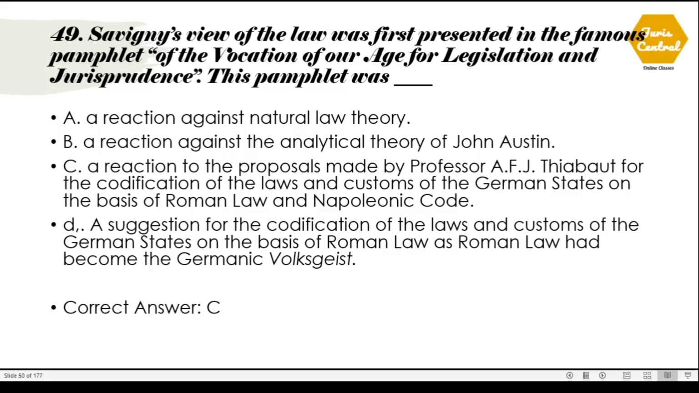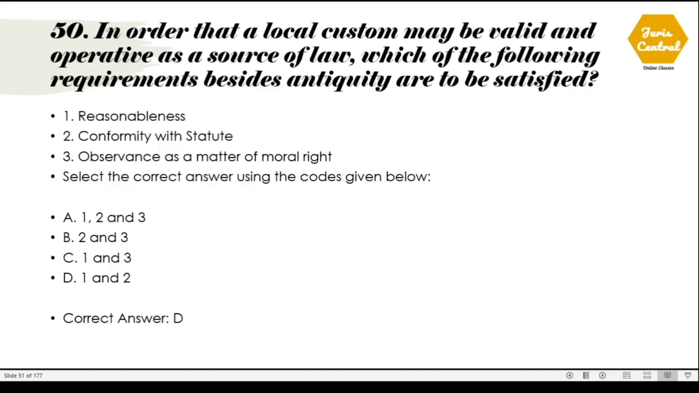It is a reaction to the proposals made by Professor A.F.J. Thibaut for the codification of the laws and customs of the German states on the basis of Roman law and Napoleonic code. 50. In order that a local custom may be valid and operative as a source of law, which of the following requirements besides antiquity are to be satisfied? So the correct option, option number D. It should be reasonableness and it must conform with statute.